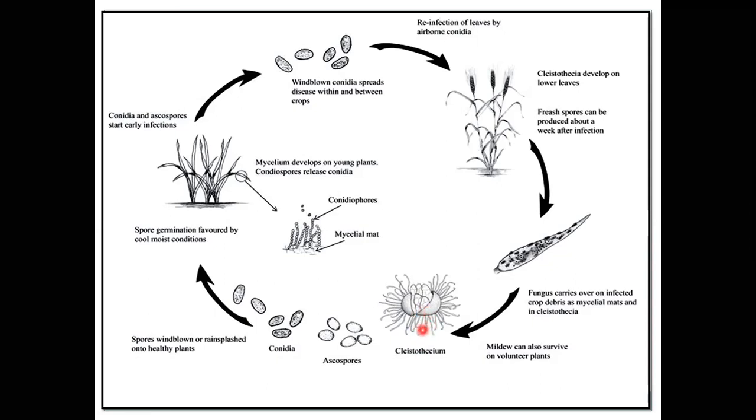After germination of this Cleistothecia, a number of asci are produced inside this Cleistothecia. The asci are arranged or scattered irregularly in this Cleistothecia. So these asci contain 8 ascospores, which are produced in a single ascus within this Cleistothecia.